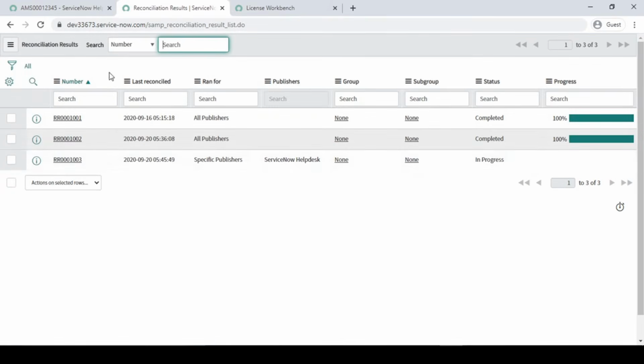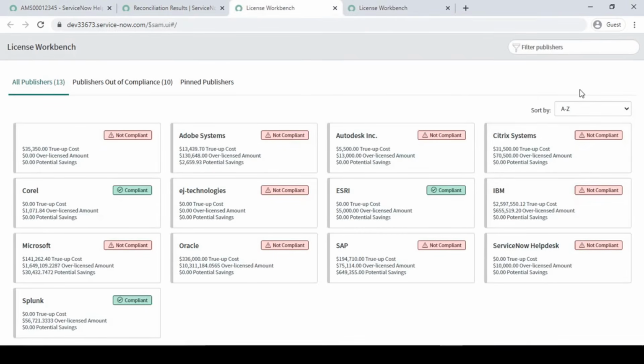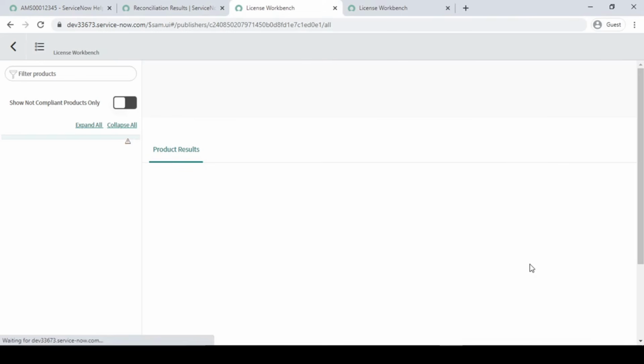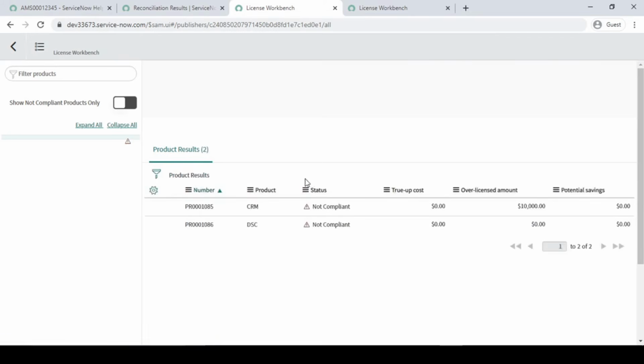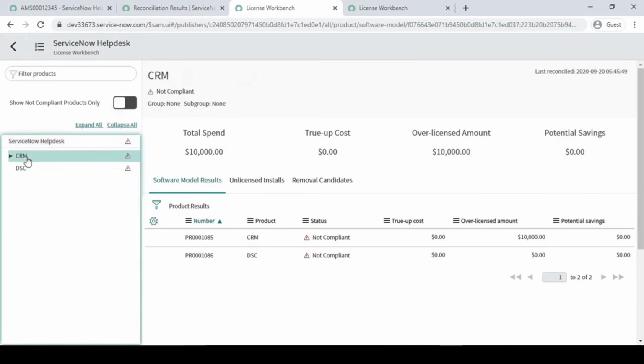Fine. It is in progress. Let's see, now it's completed. Now if you go to the license workbench over here, it is saying still not compliant, but you can see the value also, right? So here we can see the value. Let me open it. Fine. So total spend is coming this much. Over licensed, it is coming this much. We have unlicensed.